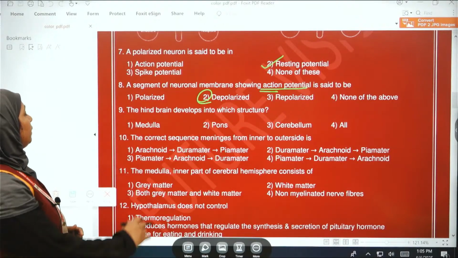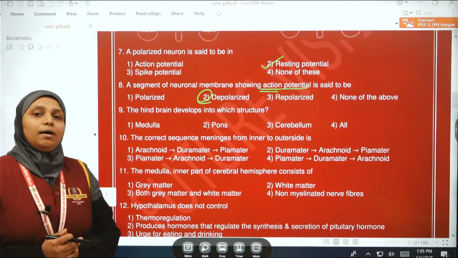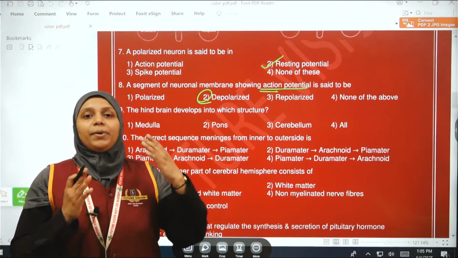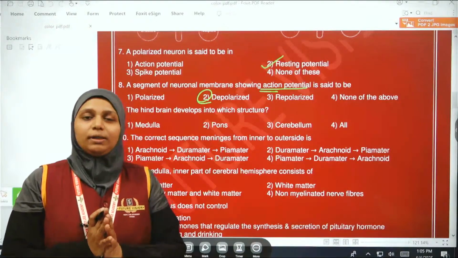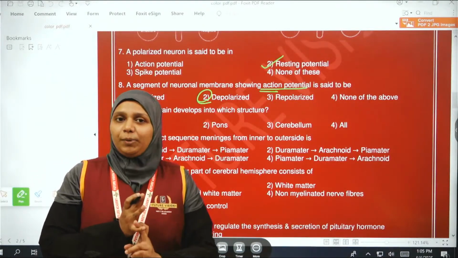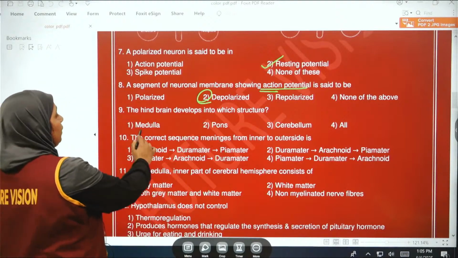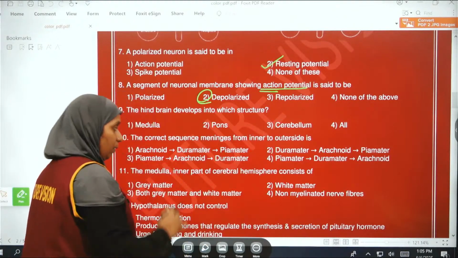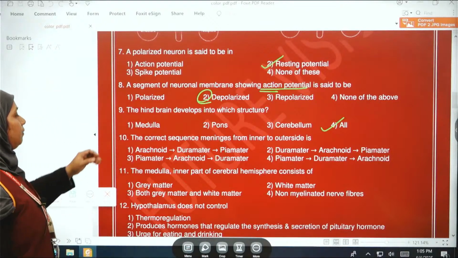Okay, so the next one, the hind brain develops into which structure? அதாவது hind brain ல என்னென்ன parts இருக்கு அப்படினு கேட்டிருக்காங்க. So hind brain is composed of what are the things, what are the parts? Cerebellum, pons and the medulla oblongata. So the medulla is here, pons, cerebellum, all the parts are here. So the option is fourth one, all of the above.